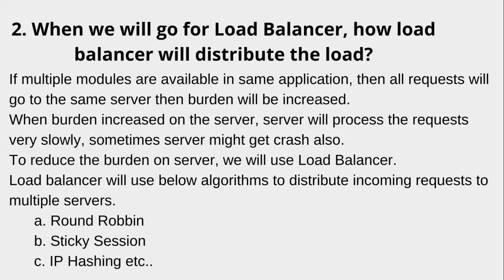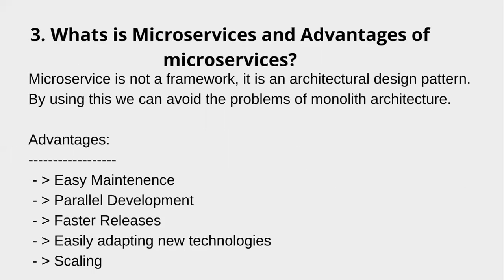Generally, people will go for which one? Horizontal scaling. Horizontal scaling means maintaining more number of servers. Now, multiple requests are coming. What will the load balancer do? The load balancer will take all the requests and distribute them to multiple servers. How will it distribute? By using these three algorithms: either round robin, or sticky session, or IP hashing. The load balancer will distribute incoming requests to multiple servers by using these algorithms. Clear?